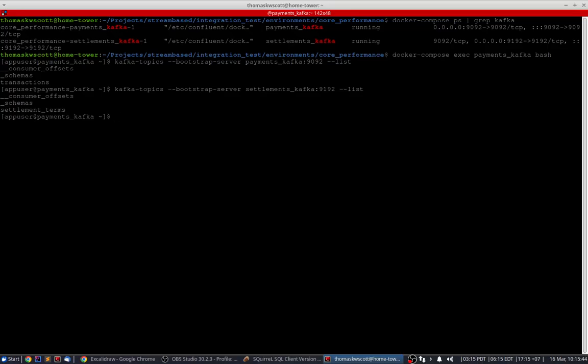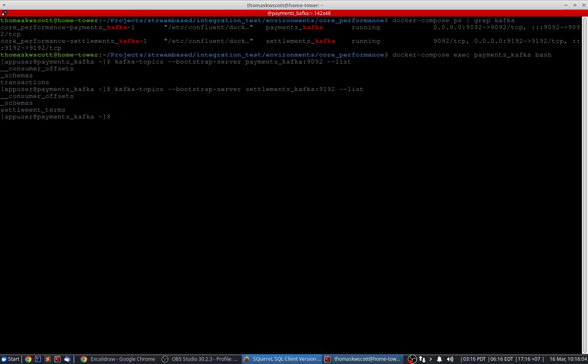At Streambased, we've introduced a further concept to the stream table duality, where messages were equivalent to rows, and topics were equivalent to tables. What we've now done is added an extra element where database schemas are equivalent to Kafka clusters.